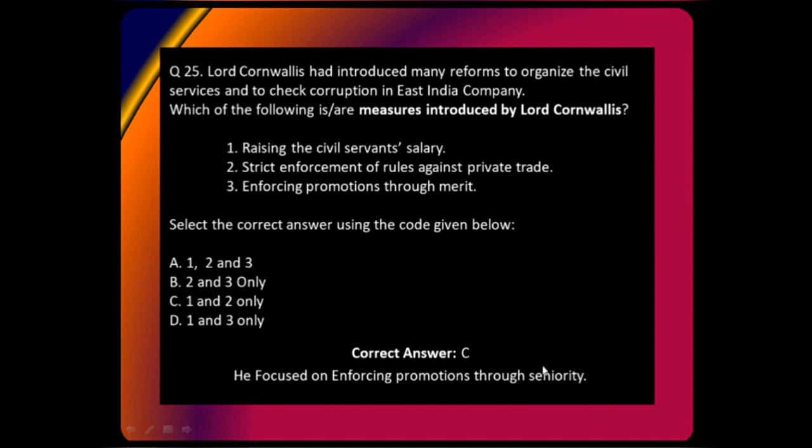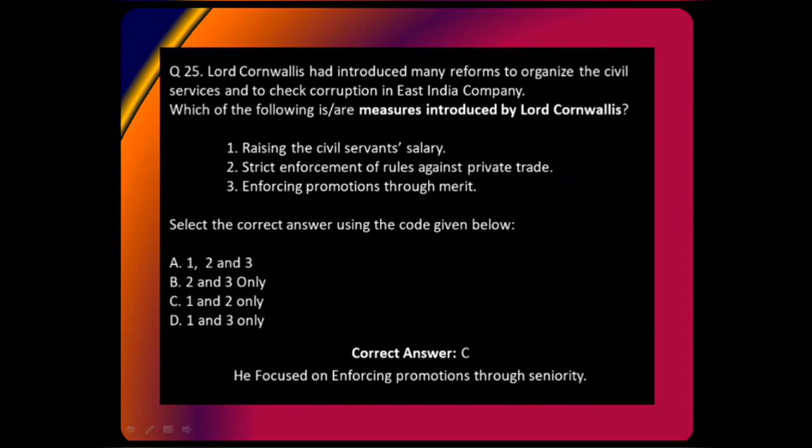So that is merit, meaning if someone takes an examination, that is merit. But after appointment, nobody takes an examination. Back in the day, people after appointment would not take an examination for promotion. They have already given the examination for appointment, right? So the promotion will be based on seniority. Those people who are senior will be promoted higher, right? This is how these things were done.